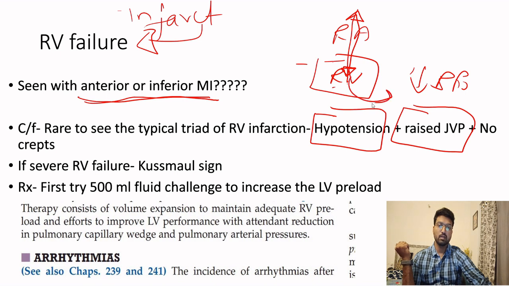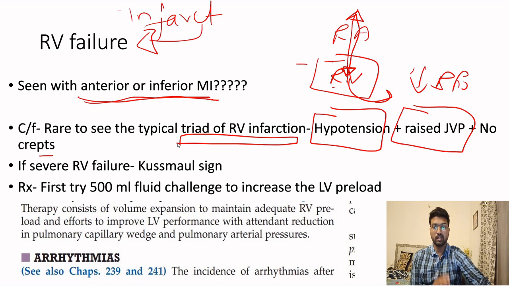What will happen to the respiratory examination? See, crepts will be present only when there is failure of the left ventricle. When the left side of the heart fails, only then there is backward flow and there are crepts. But when the right side is failing, why will there be any crepts? So there are no crepts. So this is the triad of RV infarction. It is not very common to see, but this is a typical triad.